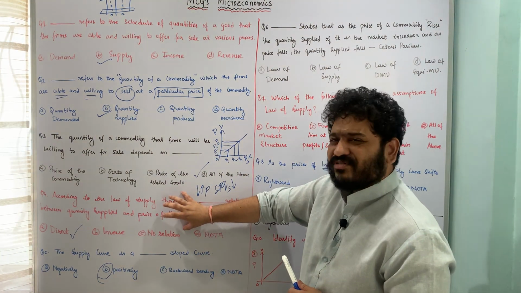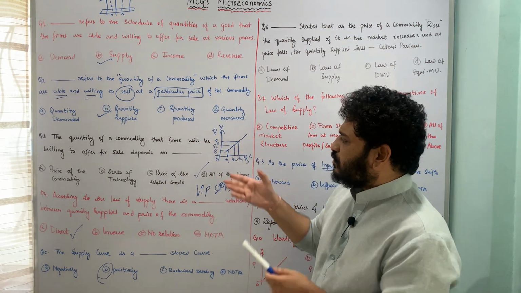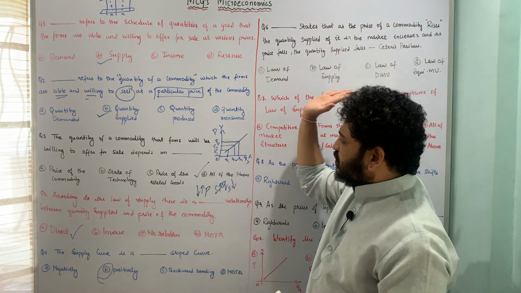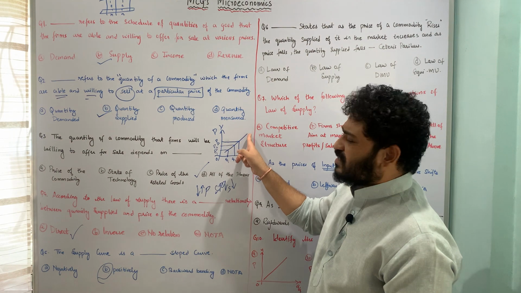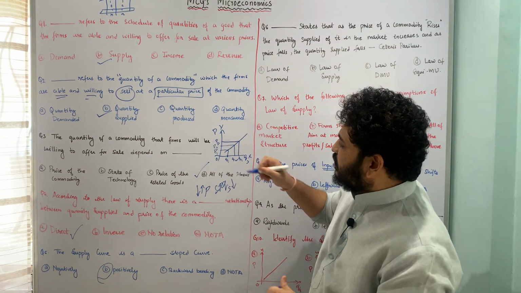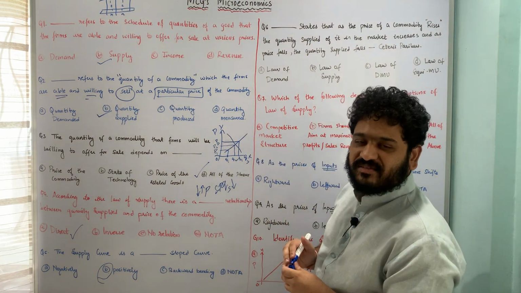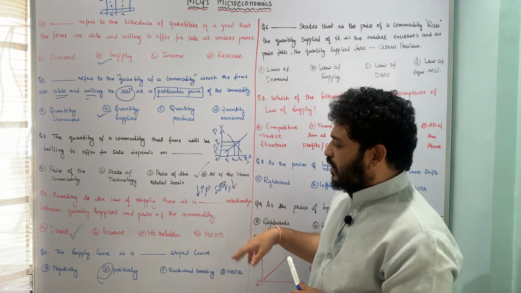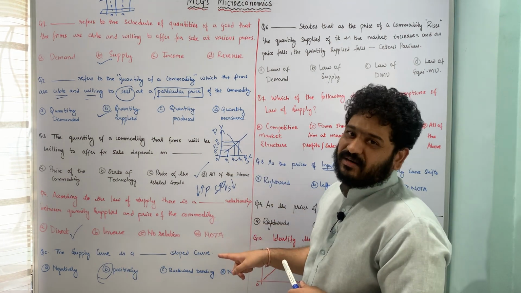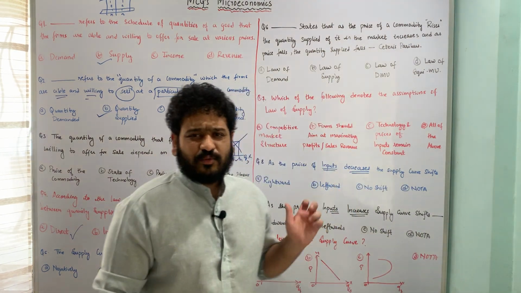I just use the law of supply to derive a supply curve, and now when we see that the supply curve is like this, it means it is a positively sloped curve. On the contrary, a demand curve is always a negatively sloped curve. Yeah, so this is how you can look at the supply curve or the shape of supply curve per se. I hope that question is pretty much clear.